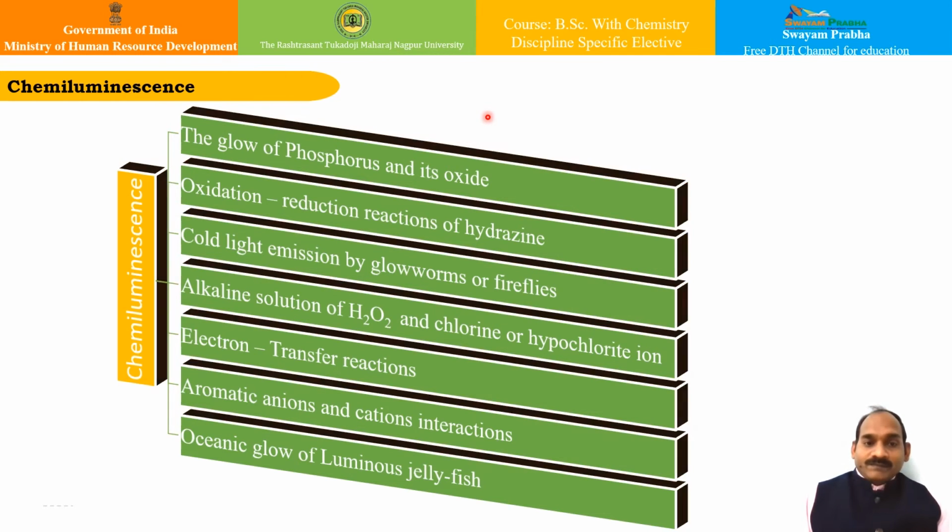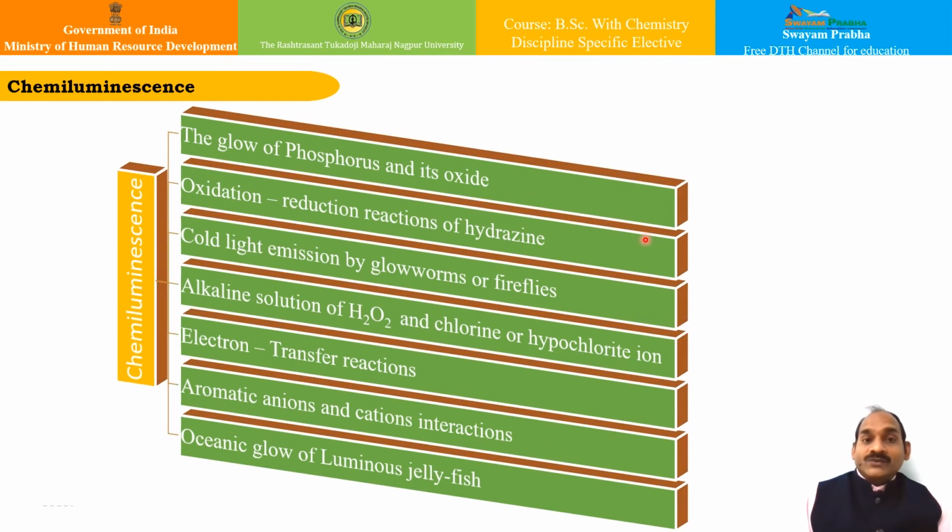For example, the glow of phosphorus and its oxide, or the oxidation reduction reaction of hydrazine, or the cold light emission by glowworms or fireflies.